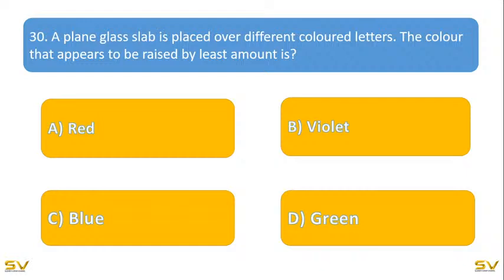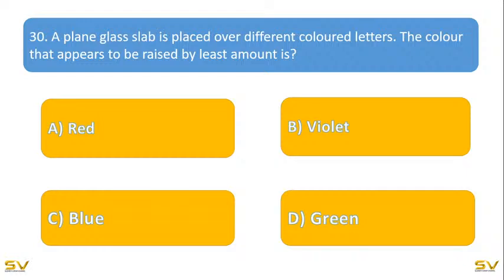So yes, answer for the 30th question. I didn't get any answer till now. Red, violet, blue, green. Not even getting any one answer. Please, you just type it. Least amount. If you know the wavelength, then you can get some point regarding how to answer this question.